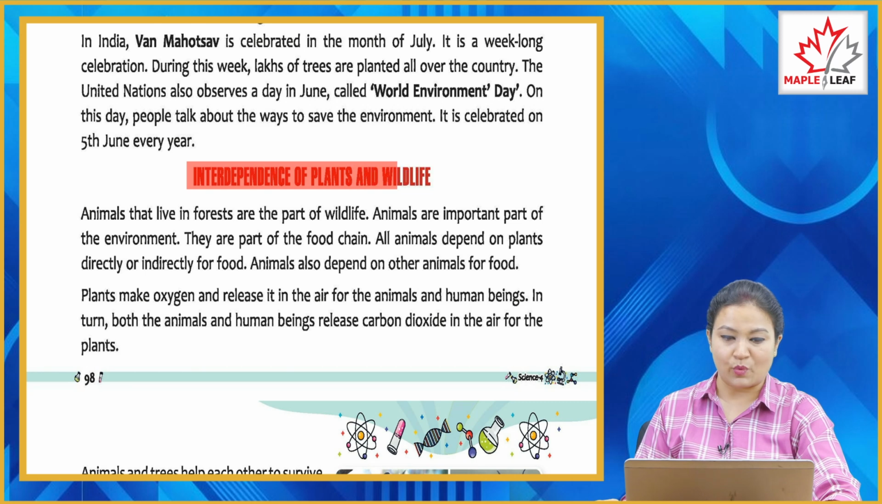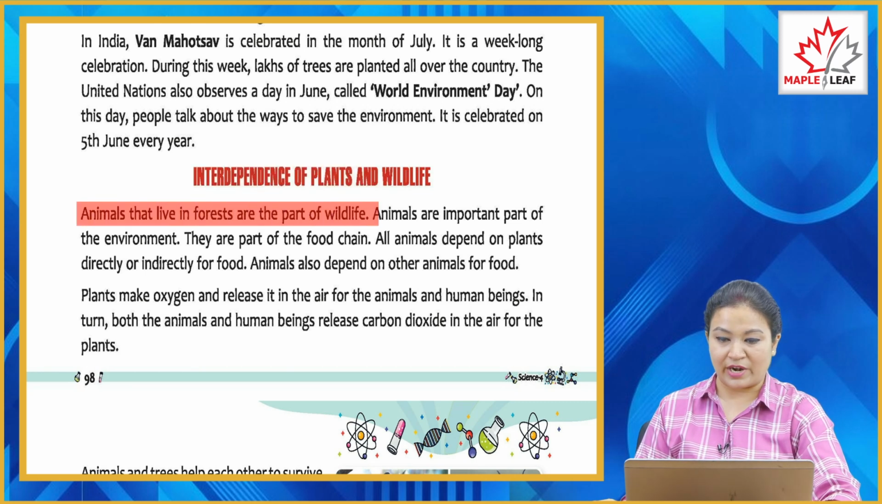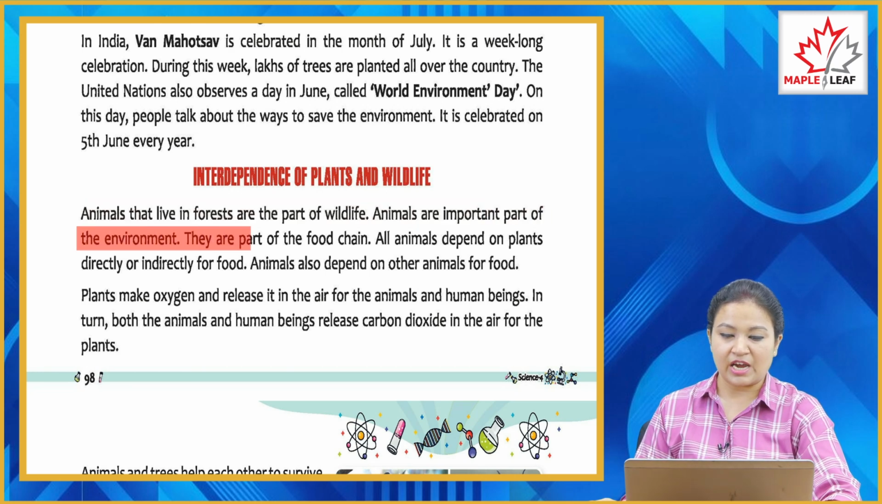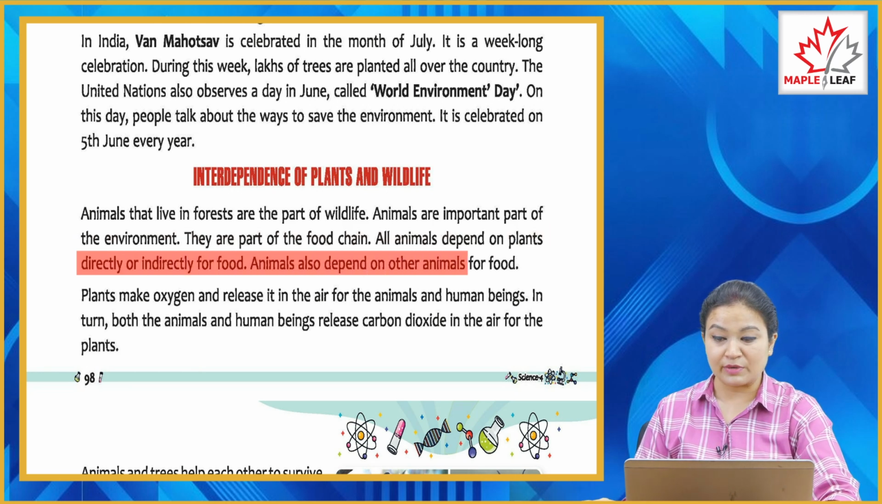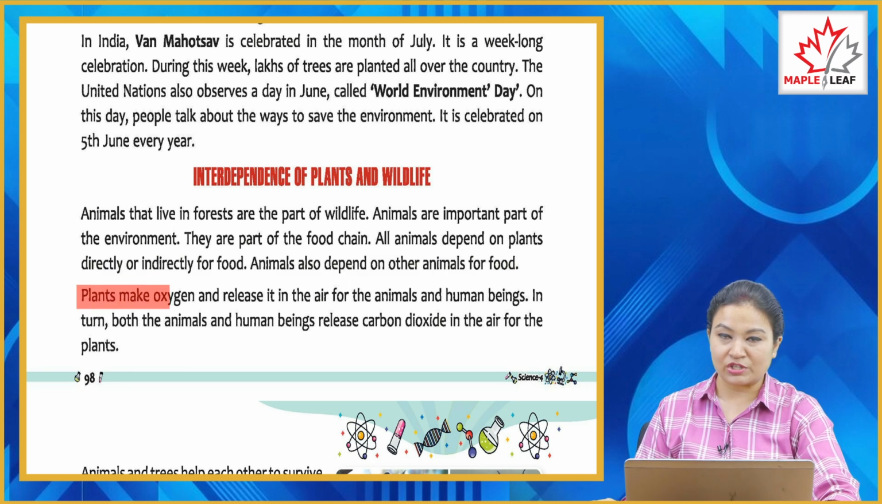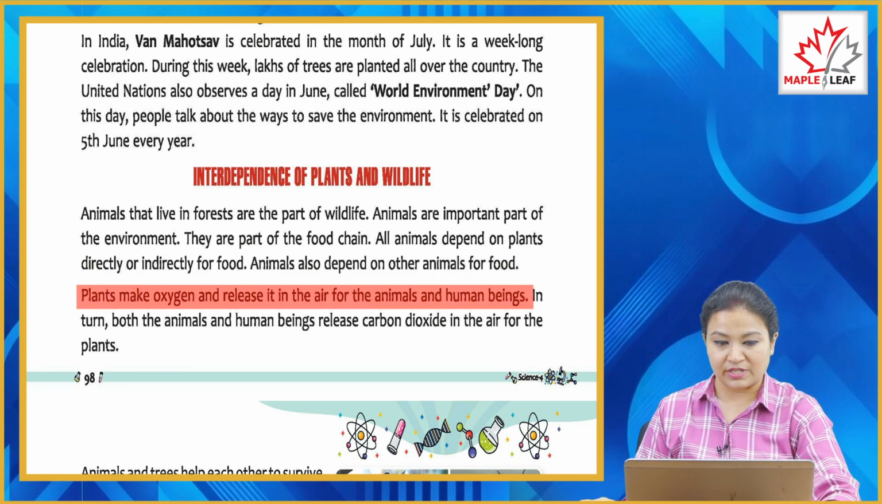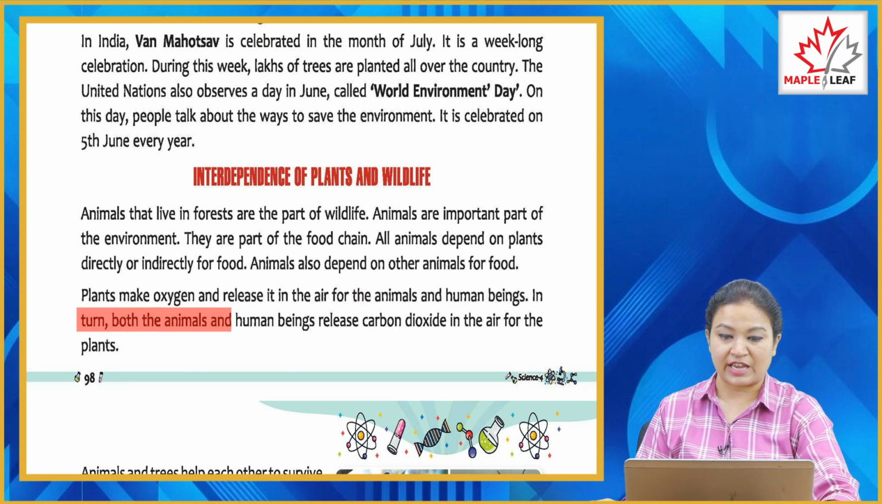Interdependence of plants and wildlife. Animals that live in forests are part of wildlife. Animals are an important part of the environment. They are part of the food chain. All animals depend on plants directly or indirectly for food. Animals also depend on other animals for food. Plants make oxygen and release it in the air for animals and human beings. In turn, both animals and human beings release carbon dioxide in the air for the plants.